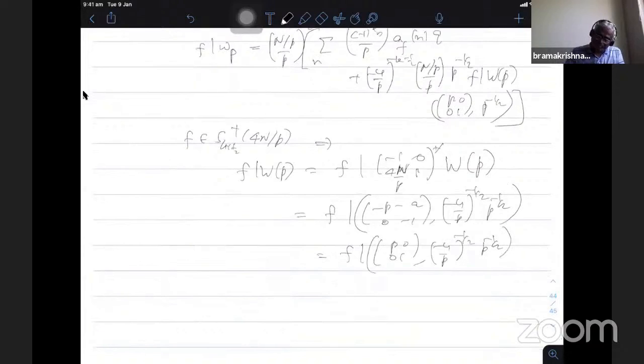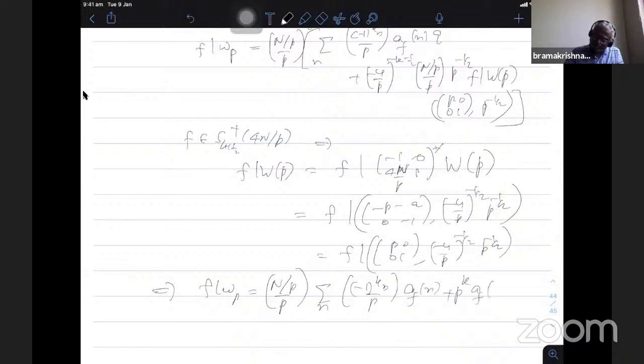Okay. So when I apply this one, I have P square 001. This implies f bar WP is n by P. After simplification, we get this summation of n minus 1 power k, n by P, a_f of n plus P power k a_f of n by P square, q power n.